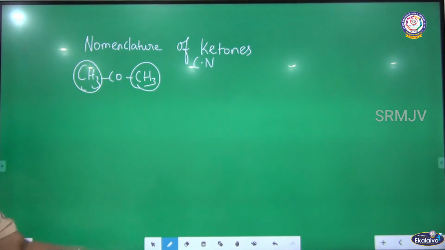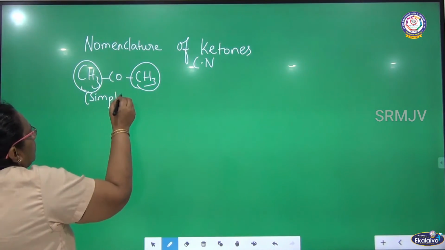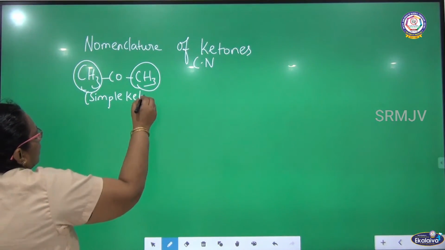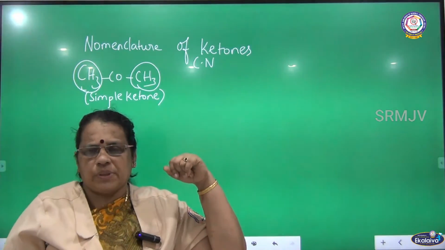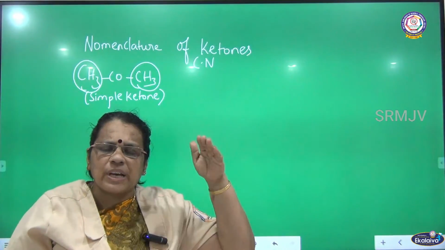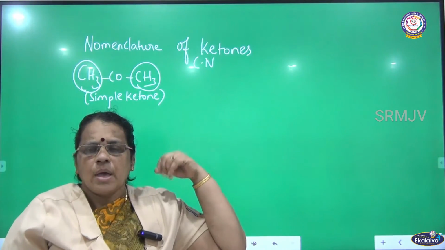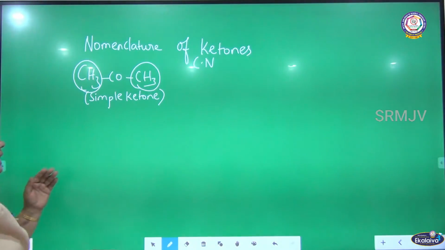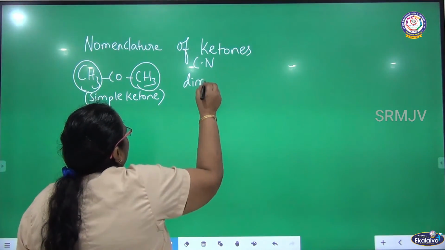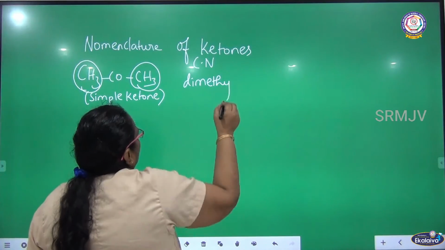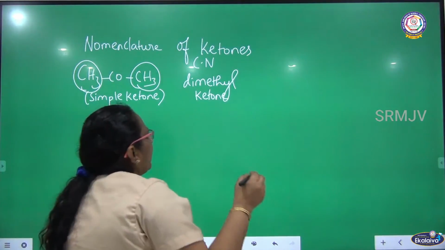It is a simple ketone, and both are methyl groups, so it comes under simple ketone or symmetrical ketone. What is the common name? As the groups are methyl groups here, we can write the common name as dimethyl ketone. What is the IUPAC name?